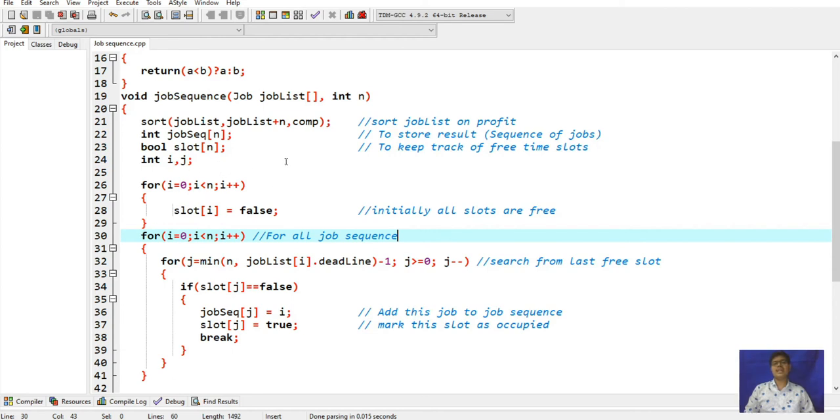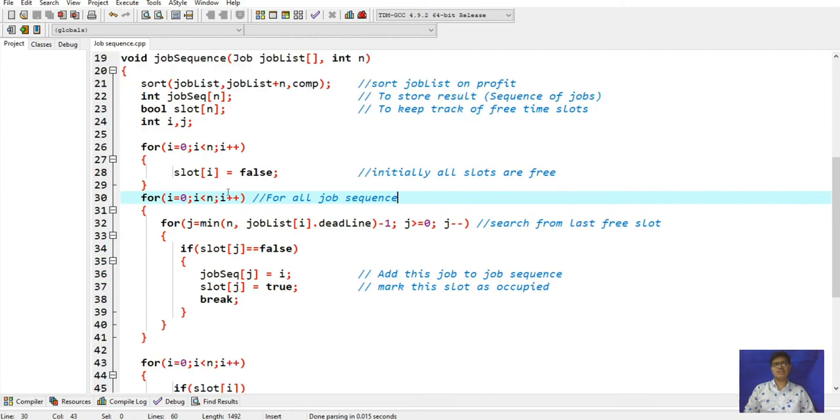When we enter here the nth number, it will go one by one, and when the condition goes false, it will go to the job sequence, which is based on profit and given deadline. And in this second for loop, it will go in for loop i equal to 0, i less than n, i plus plus. After that, it will go inside the loop.